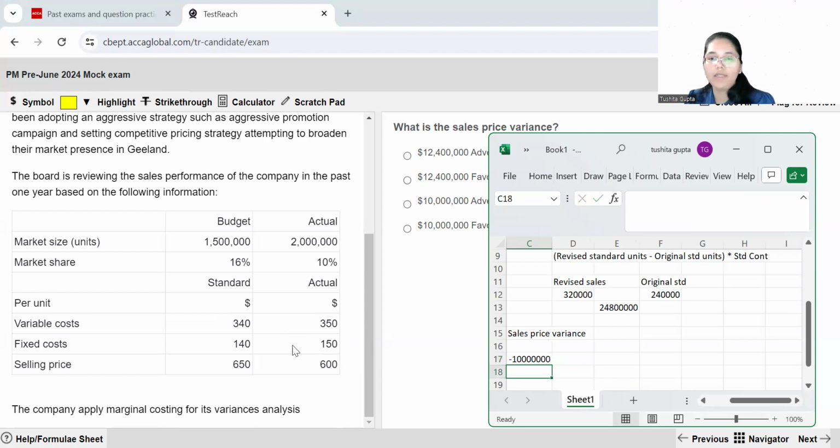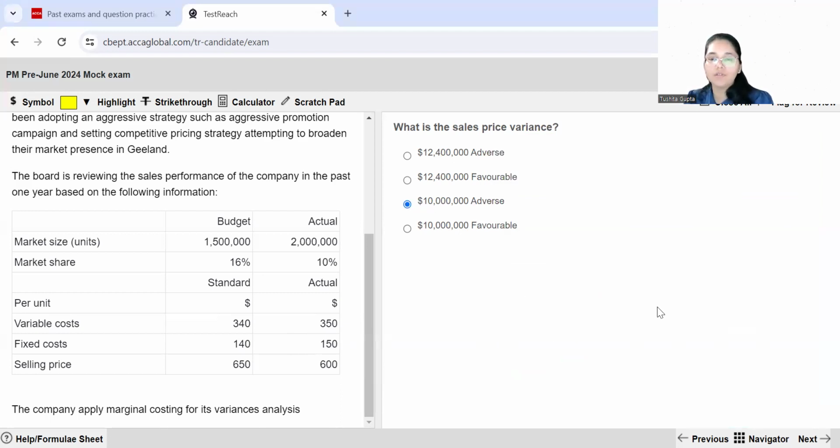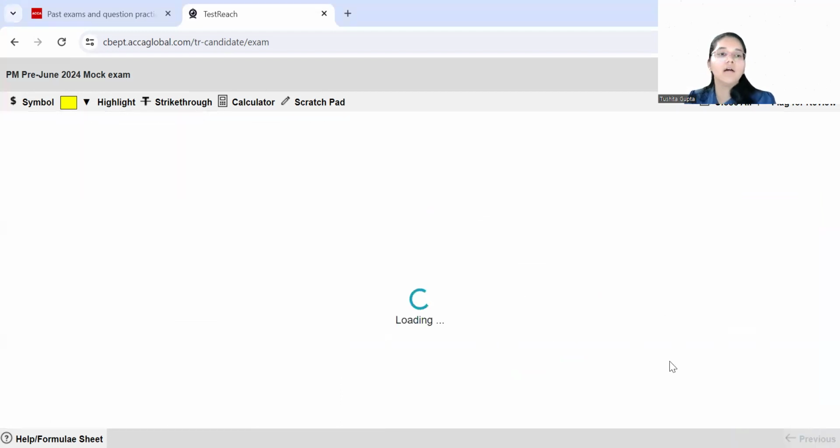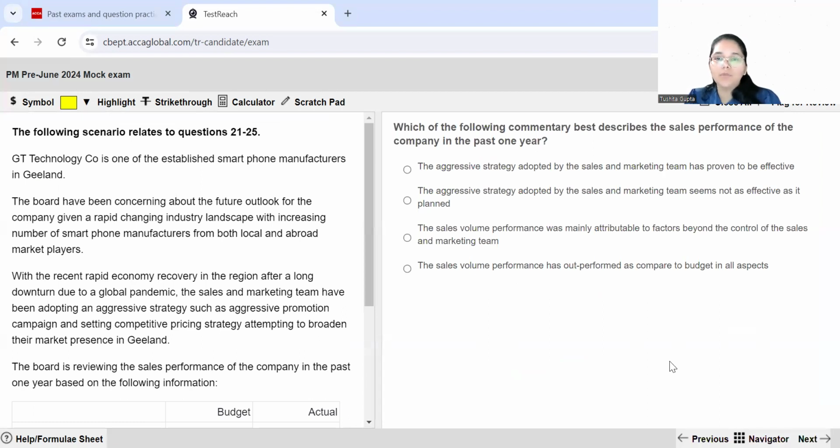So you close this and you hit enter. So with this you have 10 million worth of adverse variance. So this over here is going to be your answer. Moving ahead to question number 24.